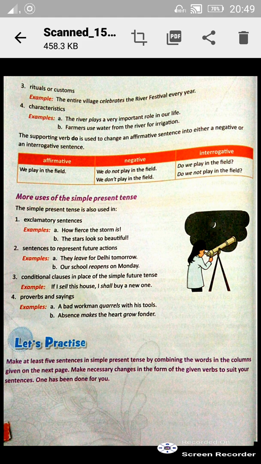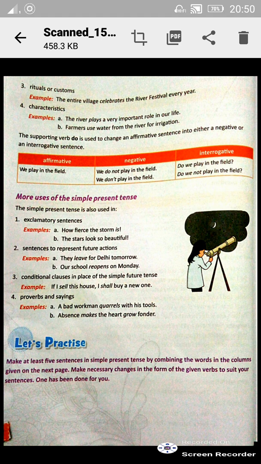Then some conditional clauses in place of the simple future tense. If I sell the house, I shall buy a new one. This is a conditional clause. If I do this today, I will do the sum next day. If I do this page today, I shall solve the next page tomorrow. These all are conditional clauses which are written with the help of simple present tense.